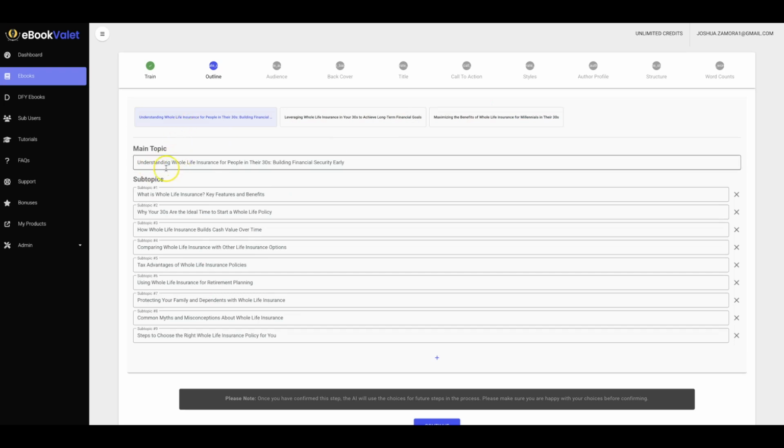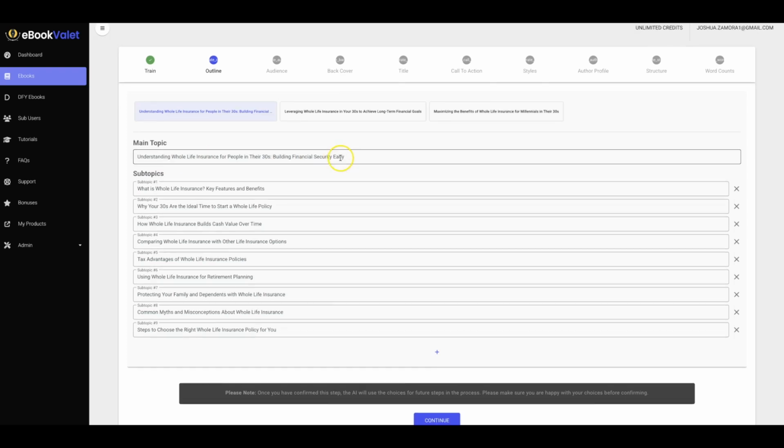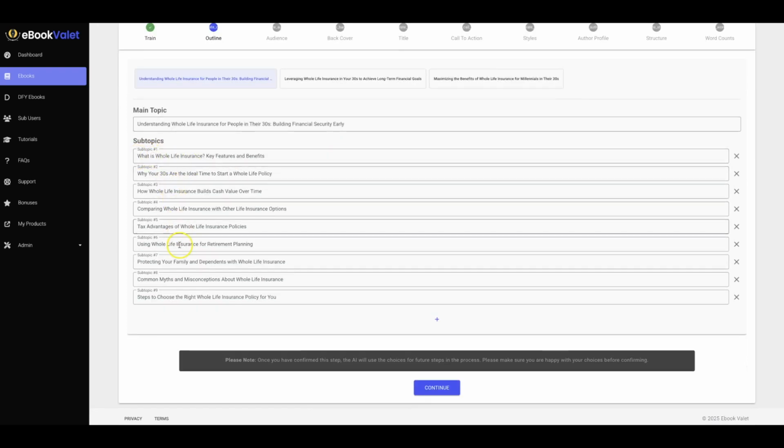So I'm going to go ahead and choose this one, understanding whole life insurance for people in their 30s, building financial security early. And then all these subtopics look good. What is whole life insurance? Why your 30s are the ideal time to start?